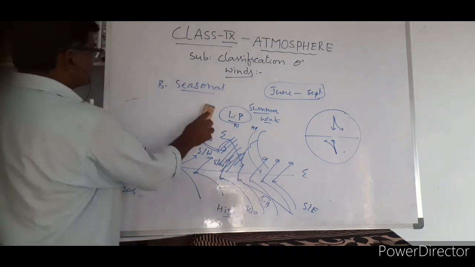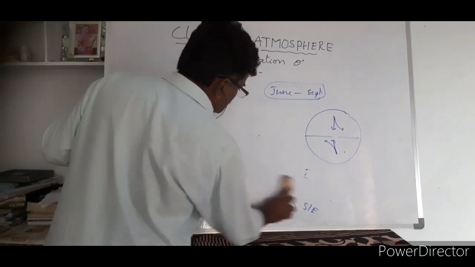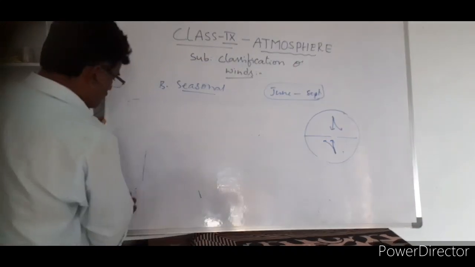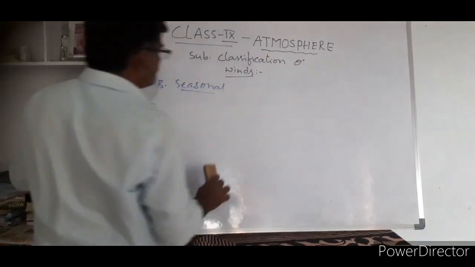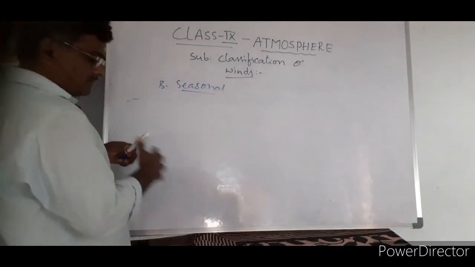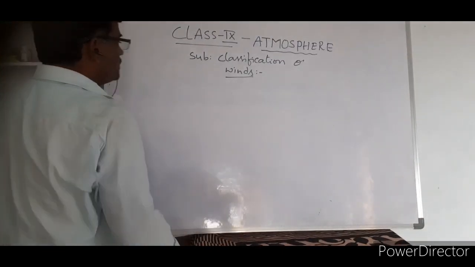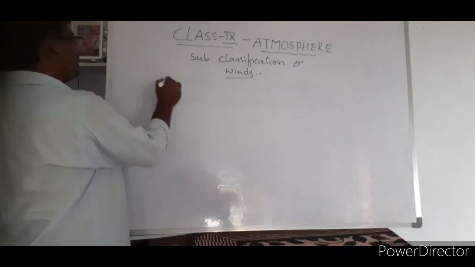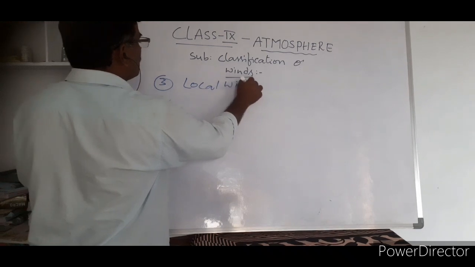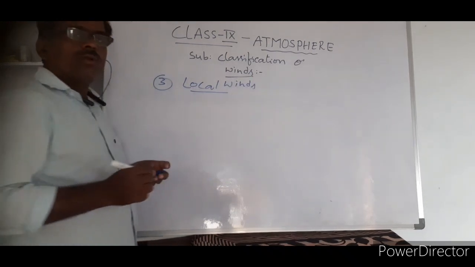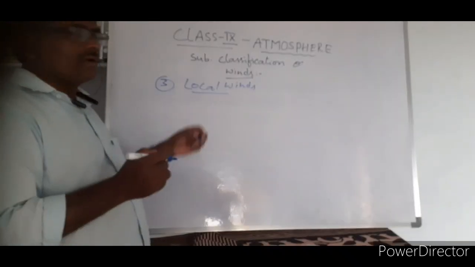Only a few countries experience monsoons. This is the third type of wind. First type, planetary wind. Second type, seasonal wind. The third type is called local wind. What do we call local wind? Based on the local temperature. This is the first definition.